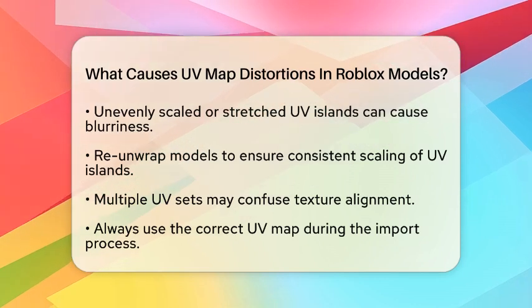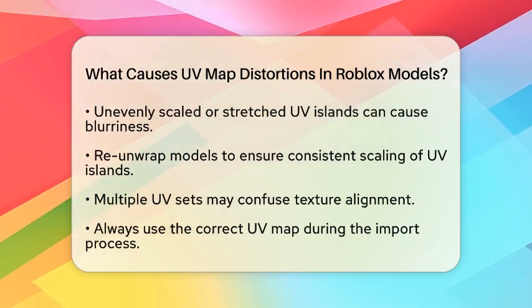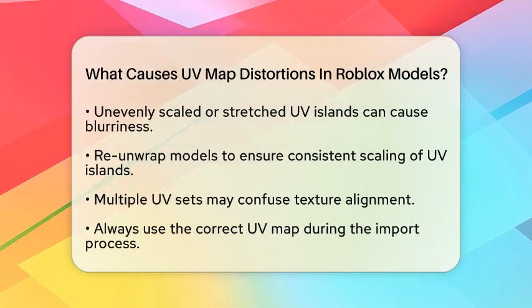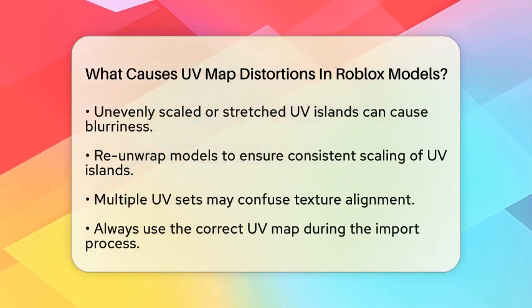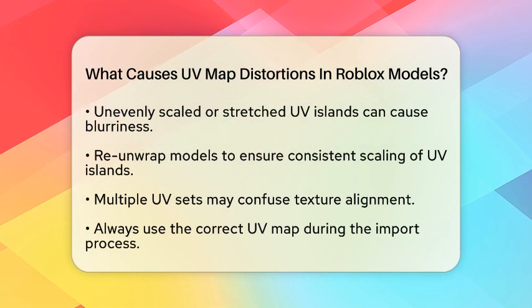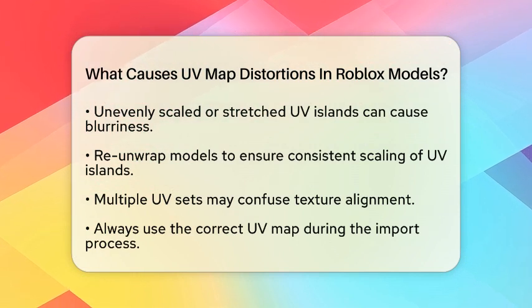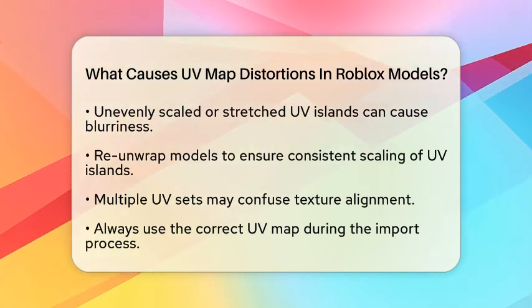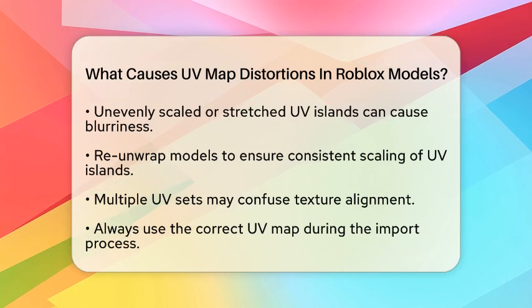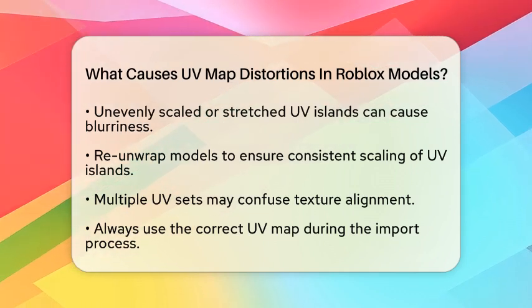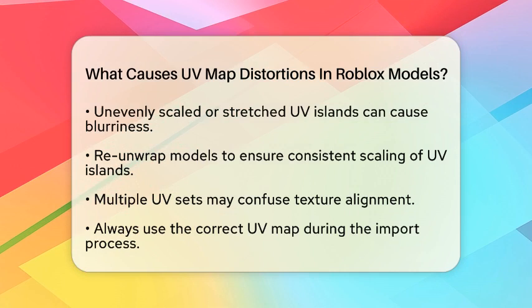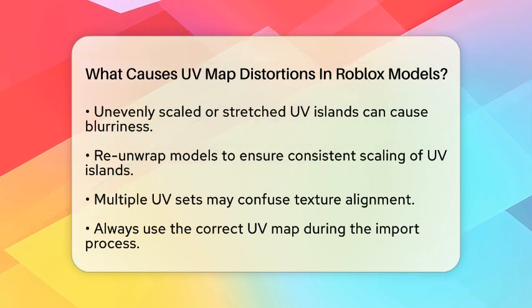Another cause is confusion with multiple UV sets. Some models have more than one UV map. If the wrong UV set is used during the import process, textures may not align properly. This can lead to missing or distorted textures. Always make sure that only the correct UV map is active and linked to the texture in Roblox.